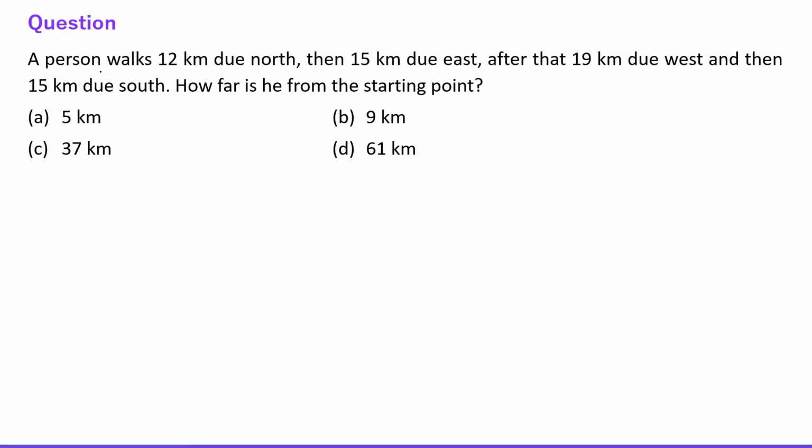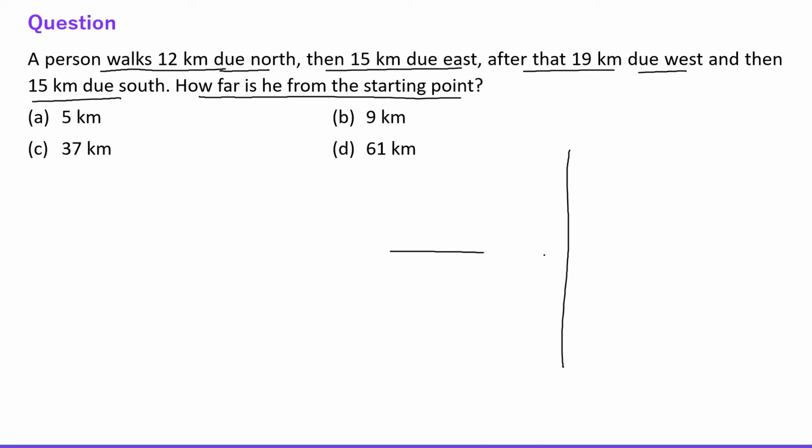Next question says a person walks 12 kilometers due north, 15 kilometers due east, after that 19 kilometers due west, and then 15 kilometers due south. How far is he from the starting point? Okay, so north, south, east and west, right?